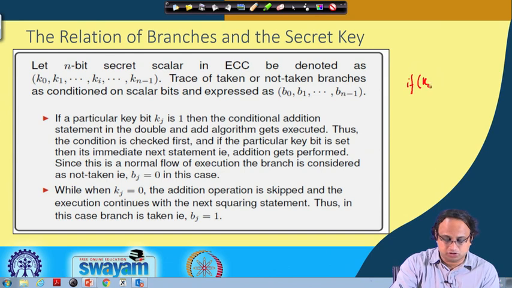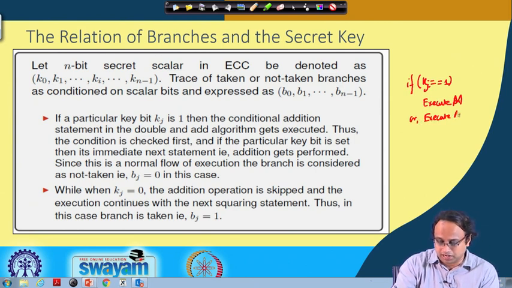For example, if kj is 1, then you execute a square and a multiplication step, or in elliptic curve cryptography you execute a double or an addition operation.